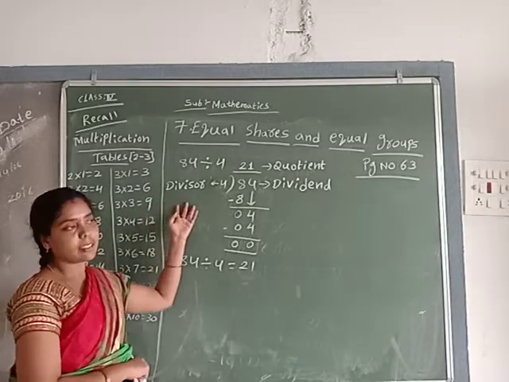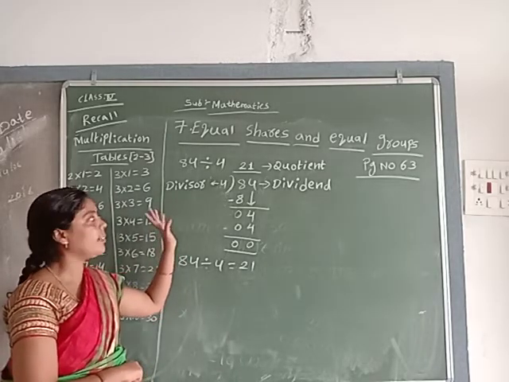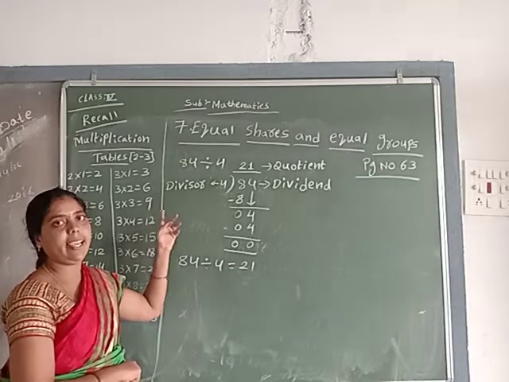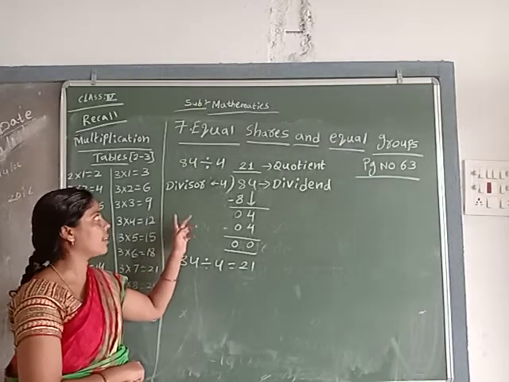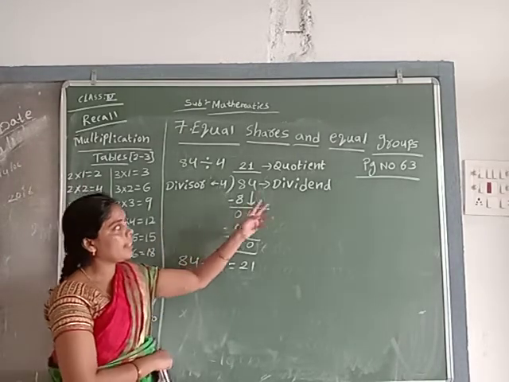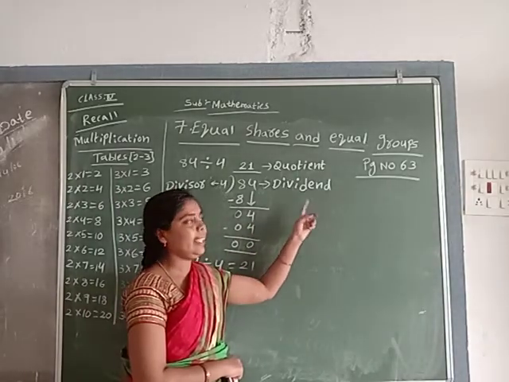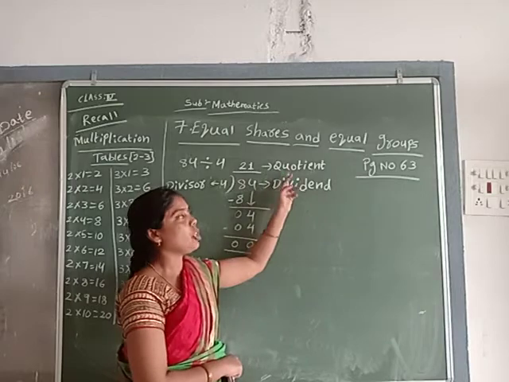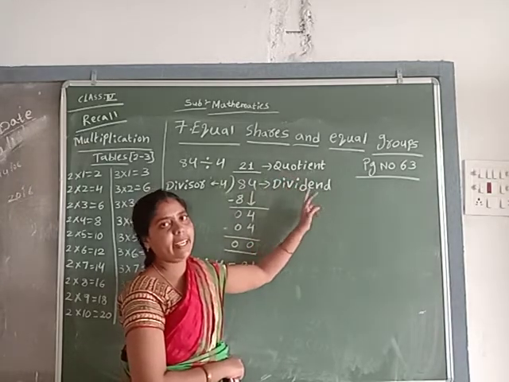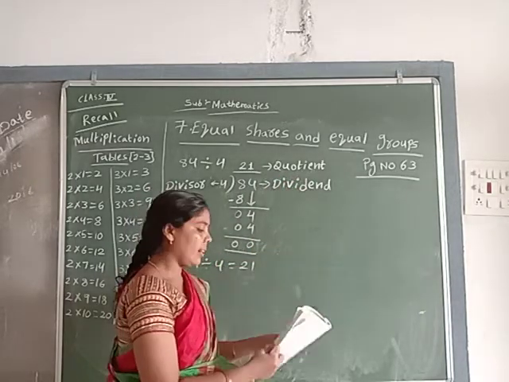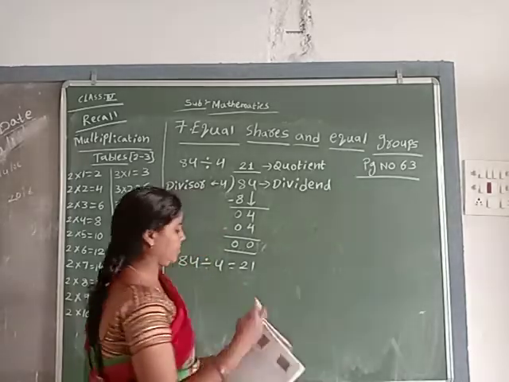Remember these spellings also. Divisor. Divisor spelling, what? Divisor. Dividend. Understand? Dividend. Quotient. Understand?